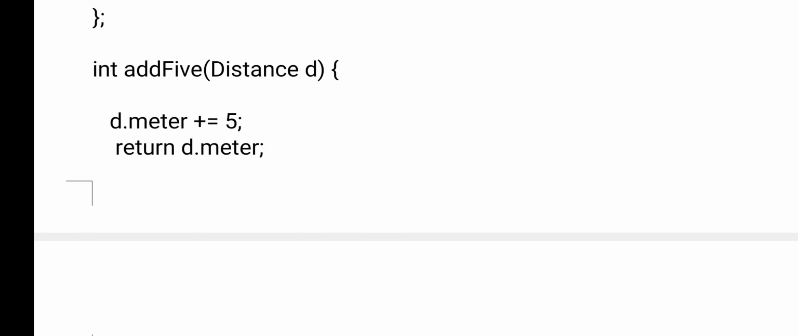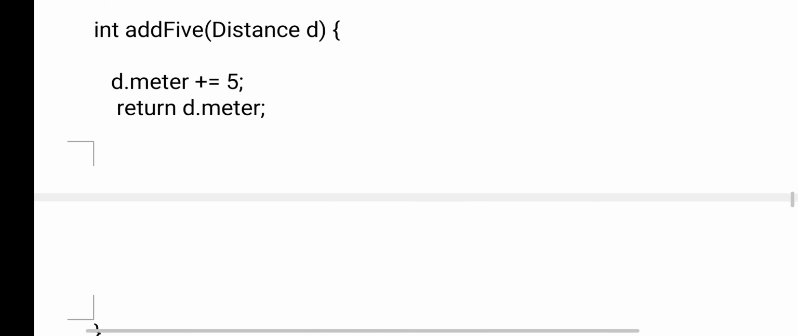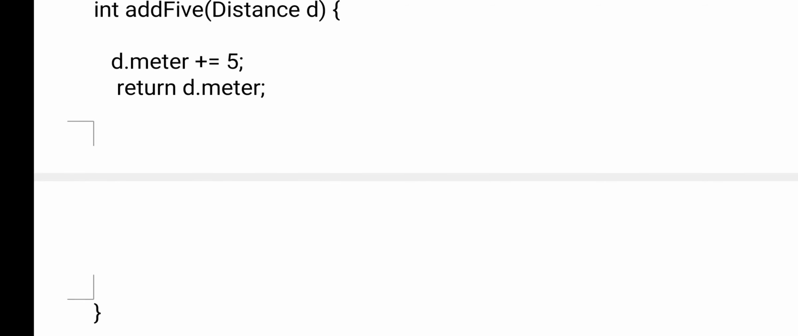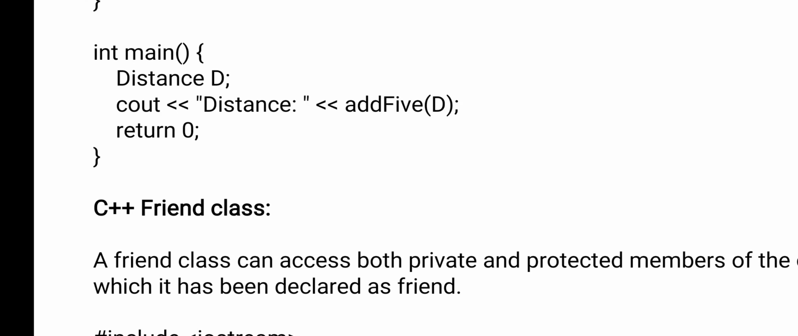So d.meter equals 5. Meter equals meter plus 5. Now return d.meter. Distance d is the object of the distance class, and we are printing this friend. Whatever output is there, we are actually executing the add5 friend function.